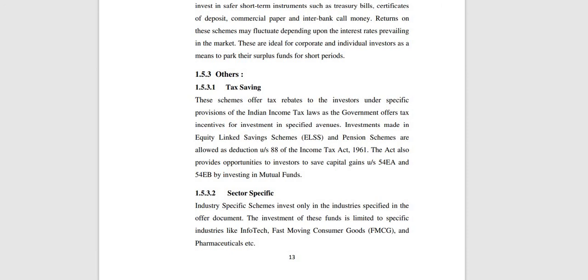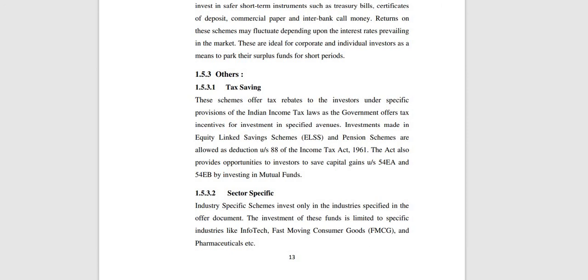An investor should take into account his risk taking capacity, age, and financial situation, and depending on that they can invest. The scheme invests in different types of securities as disclosed in the offer documents and offers different returns and risk. Investors may also consult a financial expert before taking a decision. They can consult with agents and then invest.